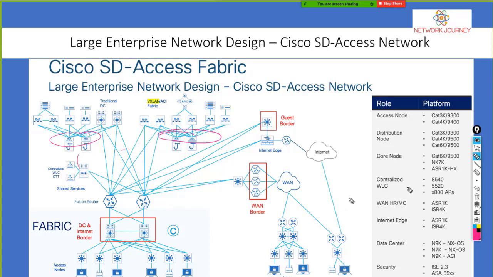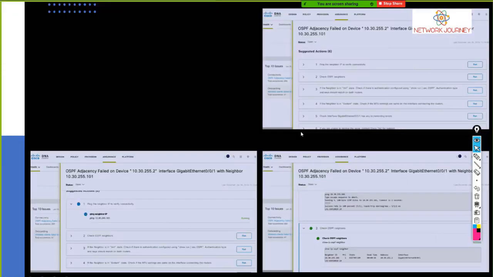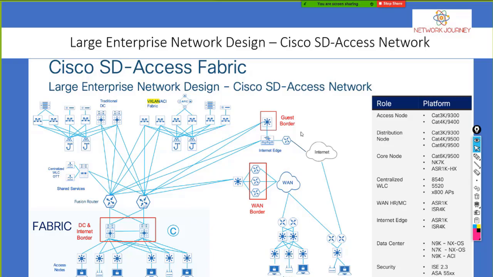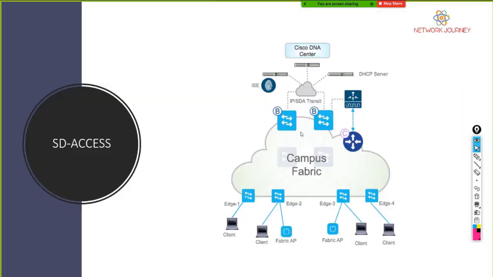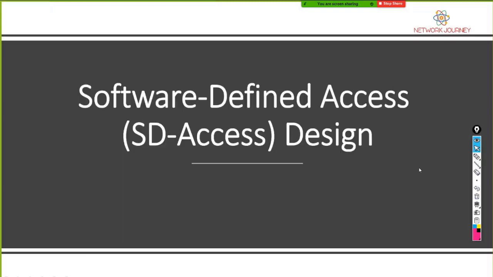I had a diagram where I have placed those security appliances. Let me show you. Yeah, so you can see here, you can have your firewalls here, you can have your VLCs here, the ISE server here. So this is how we can place them in a large enterprise. We are talking about a large enterprise, not small scale or mid scale.